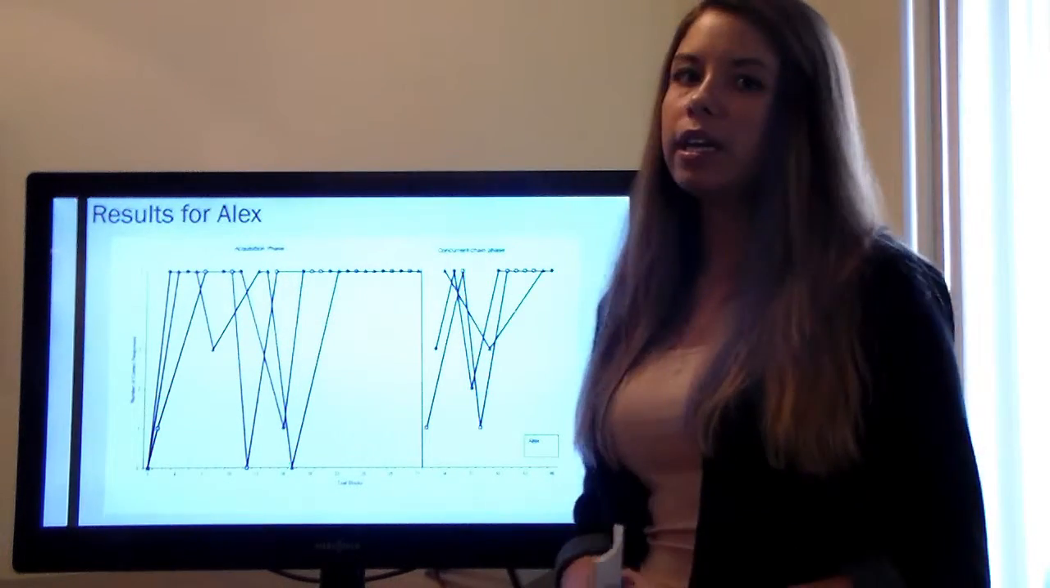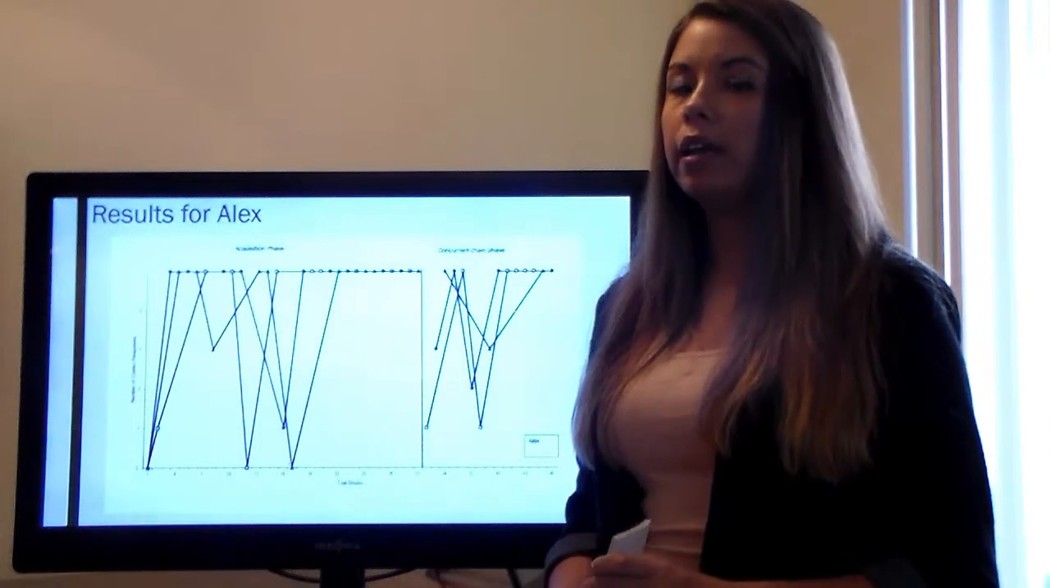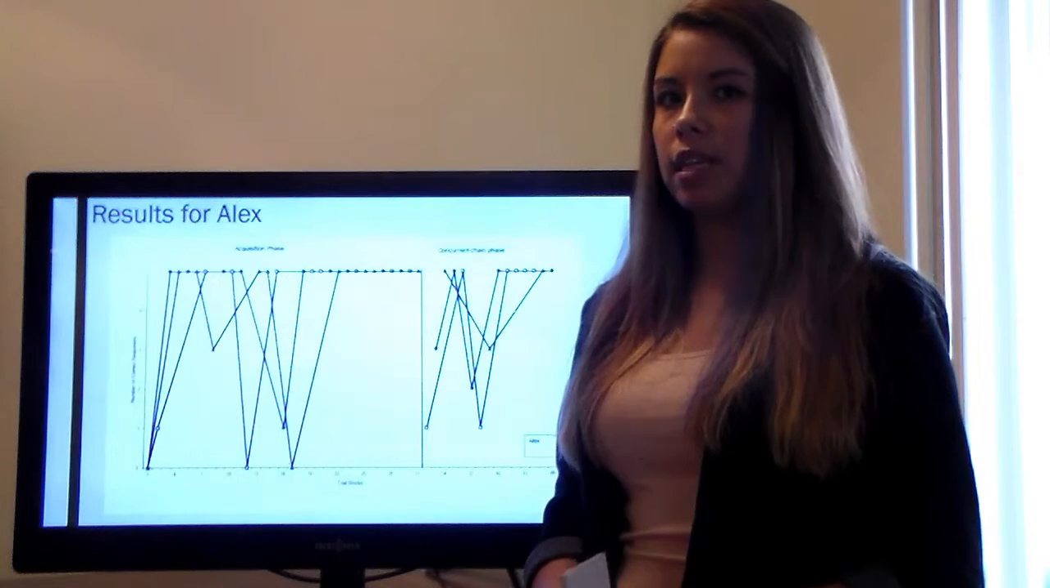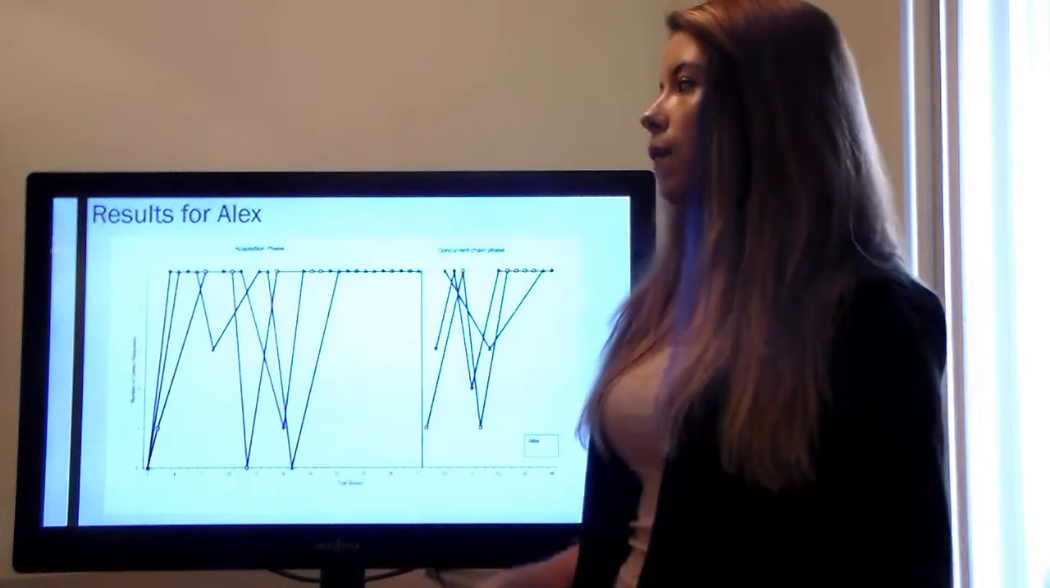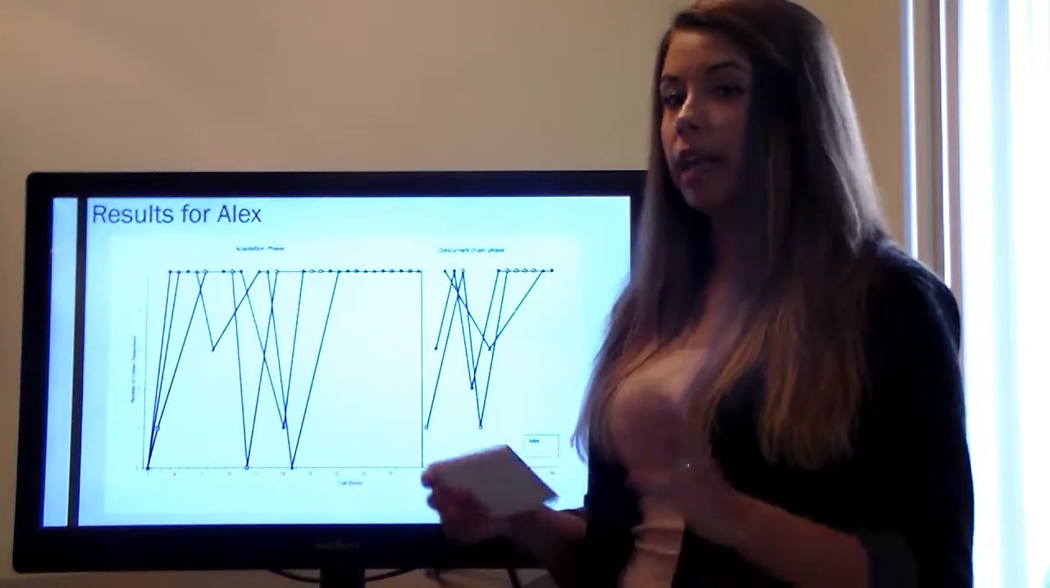Observers noticed that the free choice condition and the high preferred condition appeared to be functionally equivalent, meaning that during the high preferred condition, iPad was identified during the preference assessment and was used consistently. However, when Alex was able to choose during the free choice condition, he also chose the iPad each time.